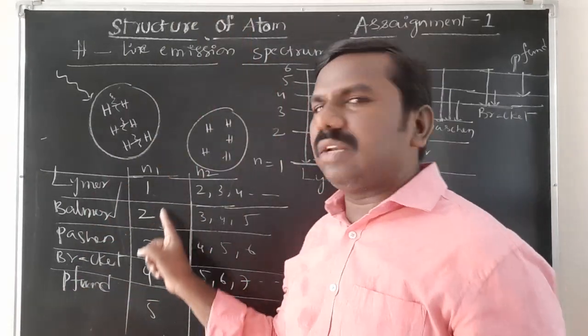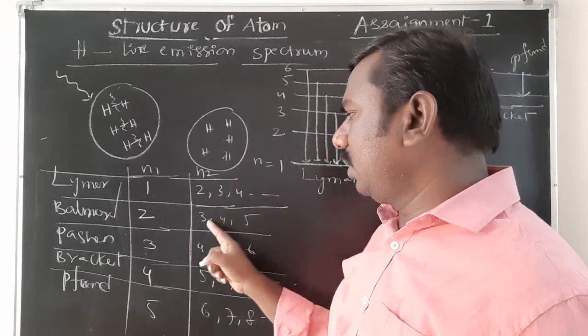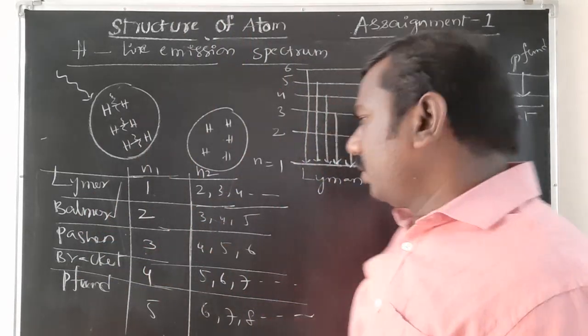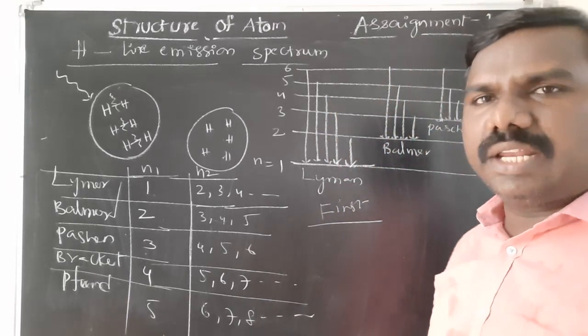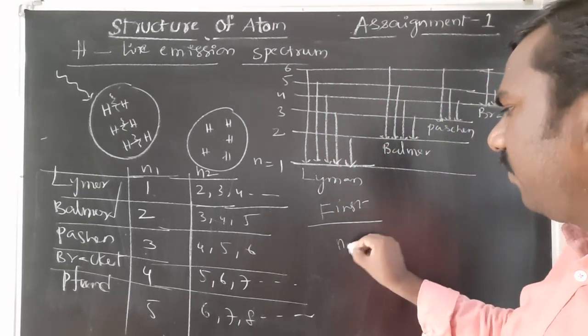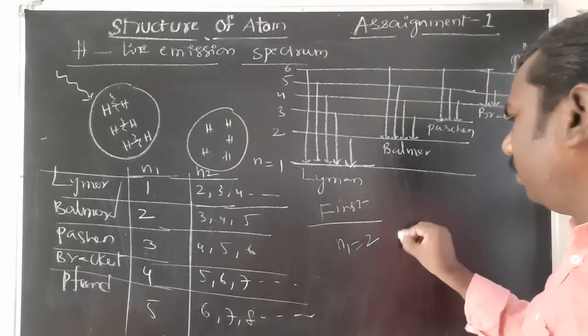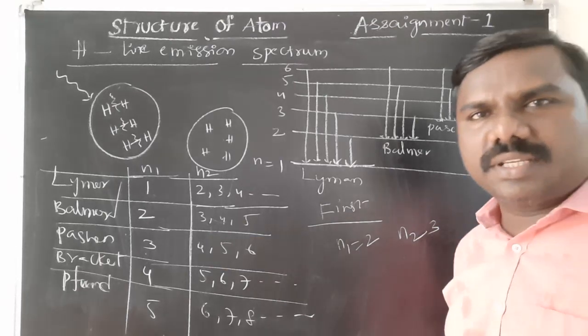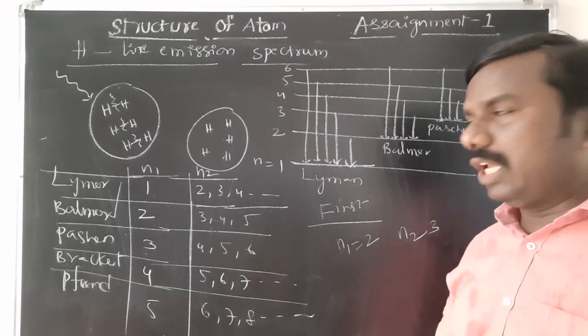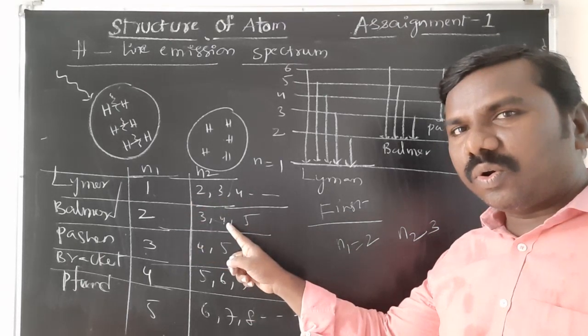For the Balmer series, n1 is equal to 2, n2 is equal to 3, 4, 5. So the first line in the Balmer series: n1 fixed, n2 will be 3. Second line in the Balmer series, n1 2, n2 will be 4.